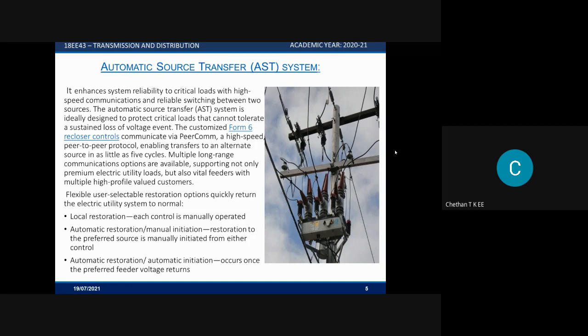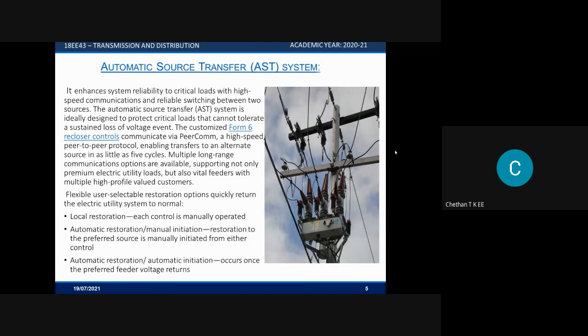The distribution system runs according to cycles wherein the data can be recorded. If there is a requirement of some 200 volts in a particular area, they send it in a cycle wherein that voltage is supplied and the data is recorded. So in as little as 5 cycles, this provides a high-speed transfer system.